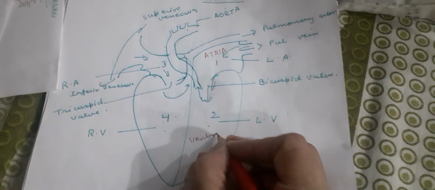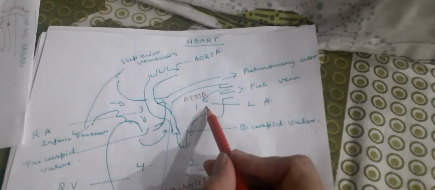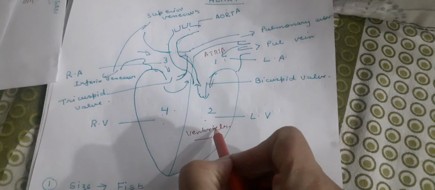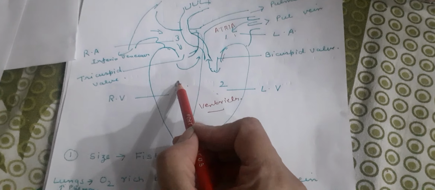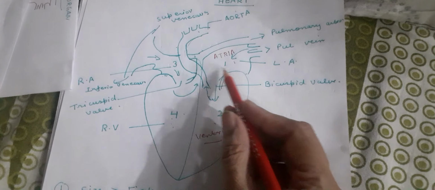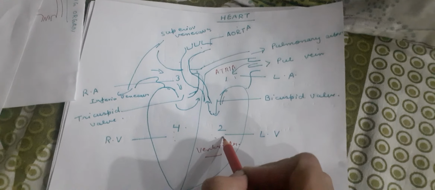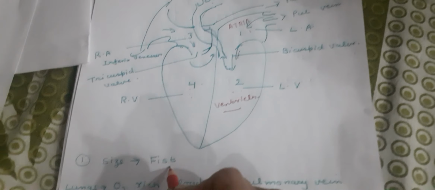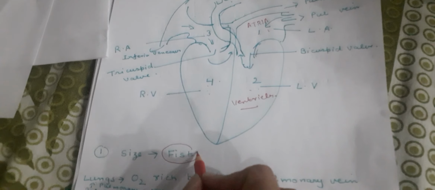This is the left atrium, left ventricle, right atrium, and the right ventricle. Our heart is a four-chambered heart. The size of the human heart is very small. It is just the size of a fist.